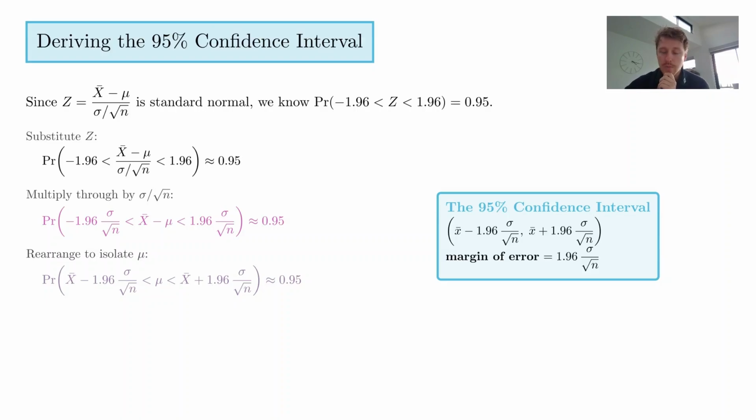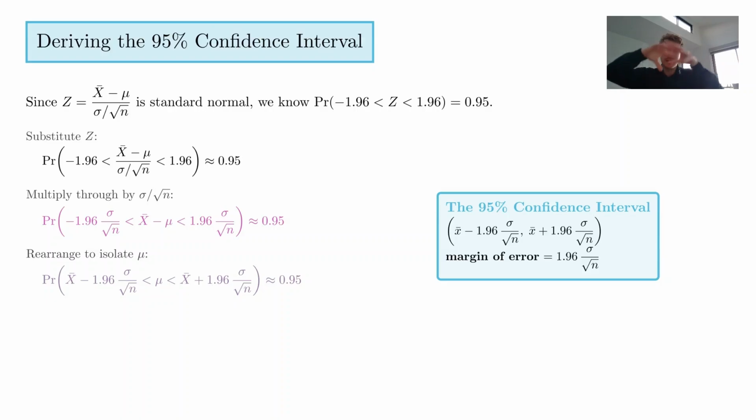And so we can start to decide on our 95% confidence interval. Essentially, we know that the right-hand side has to be equal to 0.95. Essentially, we're integrating the area between 2 points to be equal to 0.95.